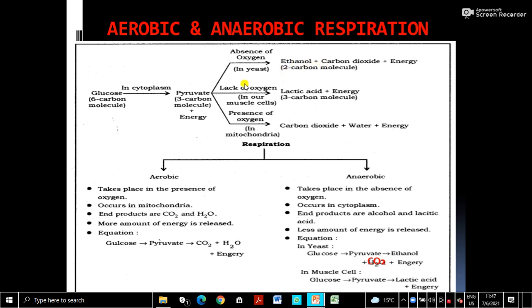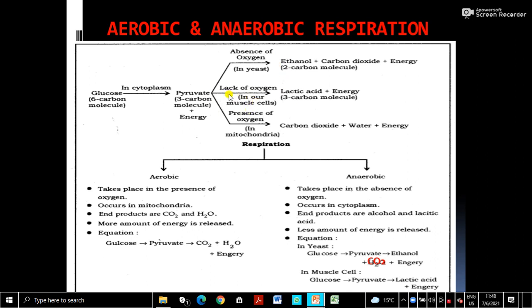Then we come to our muscle cells. In certain special conditions when we need quick energy, because aerobic respiration takes some time, we need a quick amount of energy. For example, hard physical labor, or you climb a mountain, or you are participating in a race. You all must have experienced this. What happens?